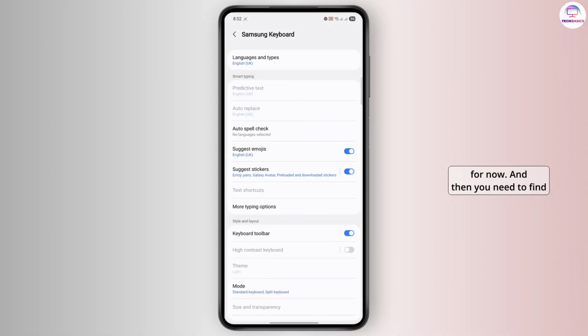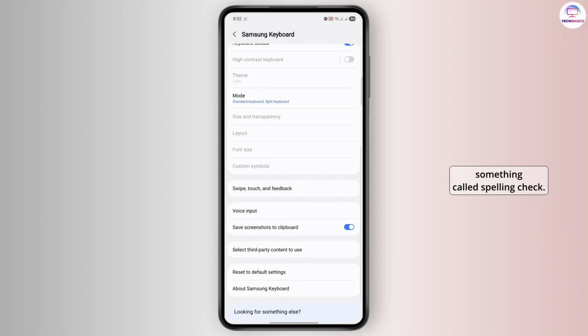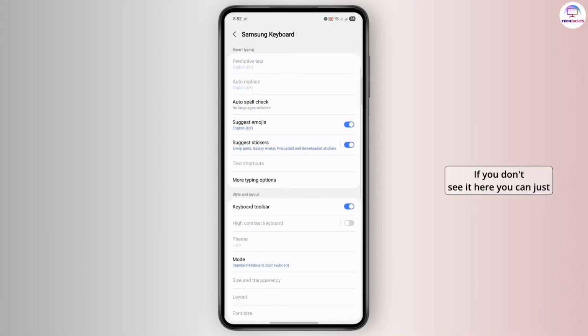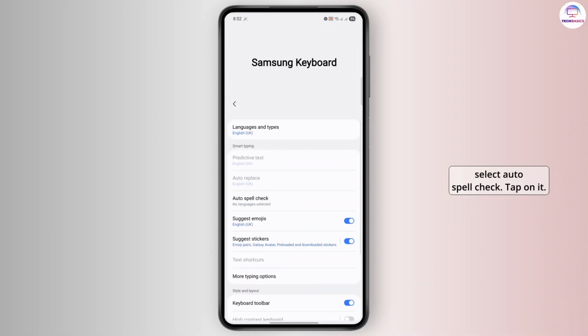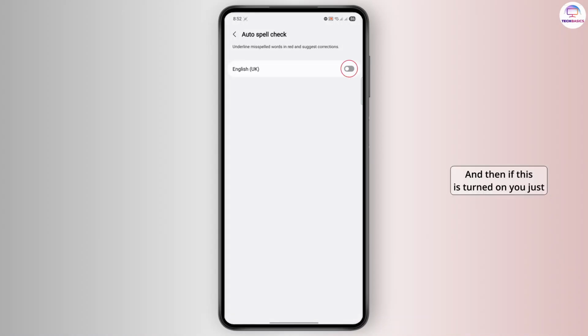And then you need to find something called spelling check. If you don't see it here, you can just select auto spell check, tap on it. And then if this is turned on, you just have to basically turn it off, just like that.